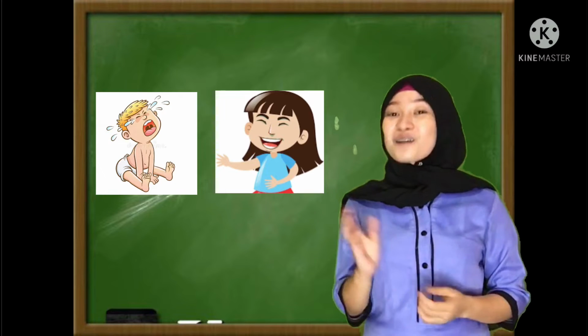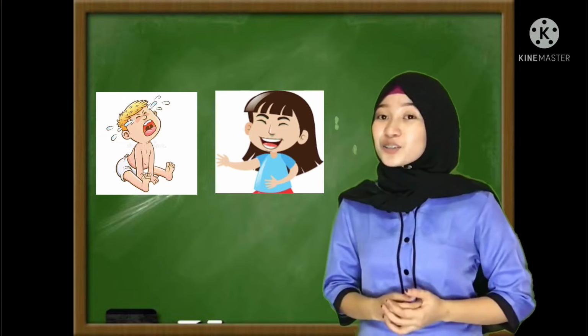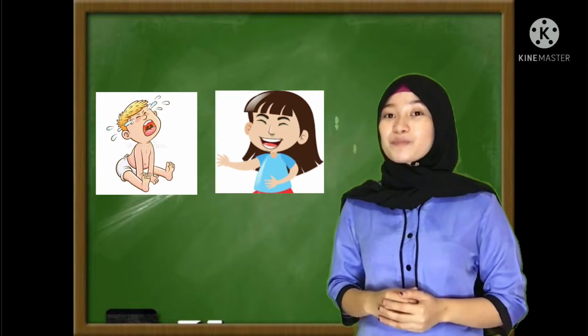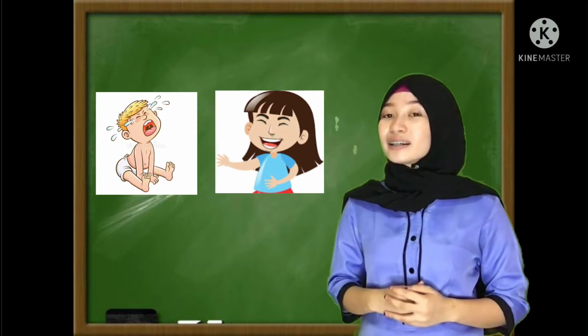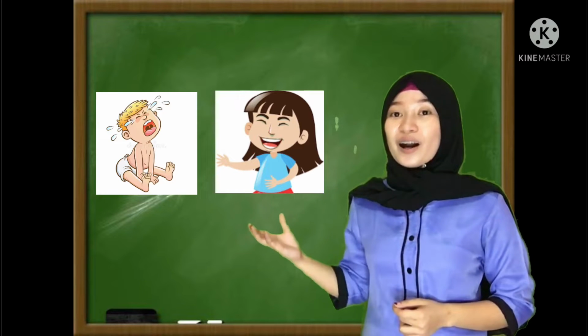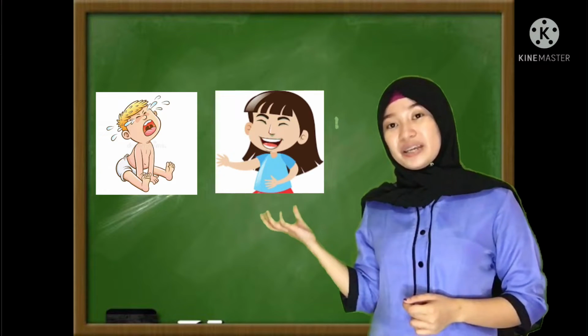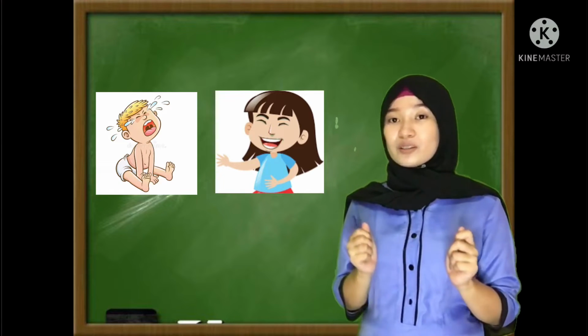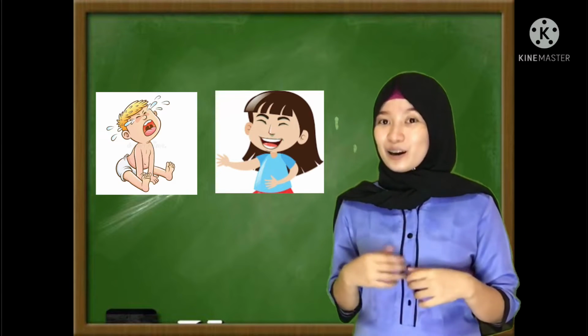Yes? Very good. The relationship between crying and laughing, they are antonyms because they are opposite in meaning. They are opposite to each other. When you are crying, the opposite of crying is laughing.